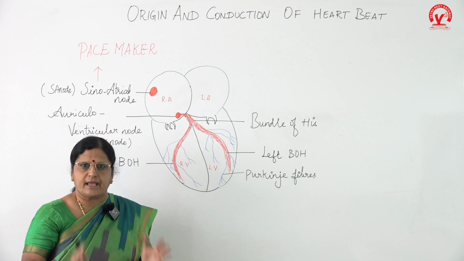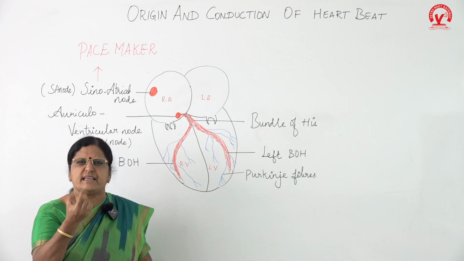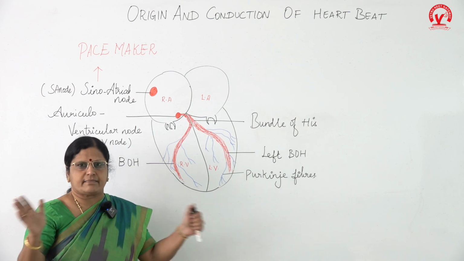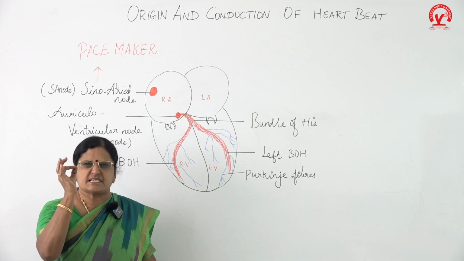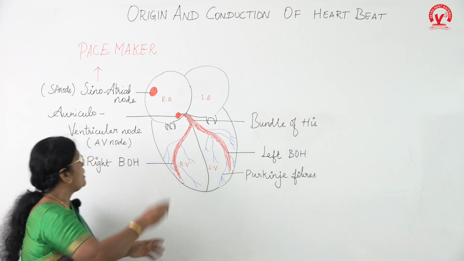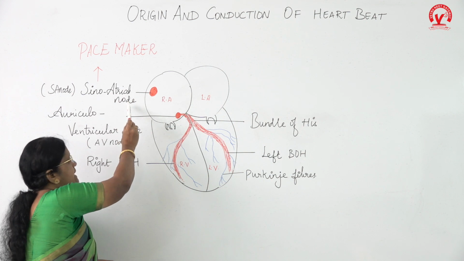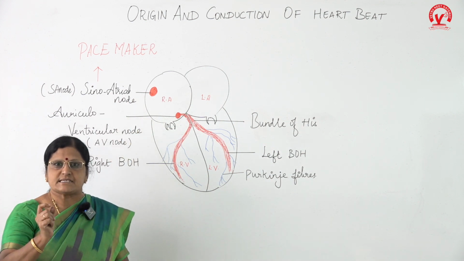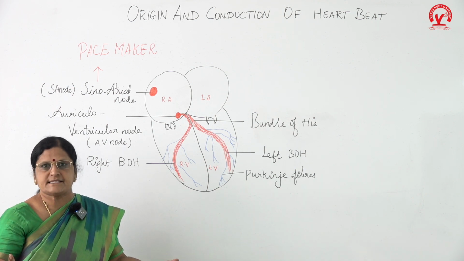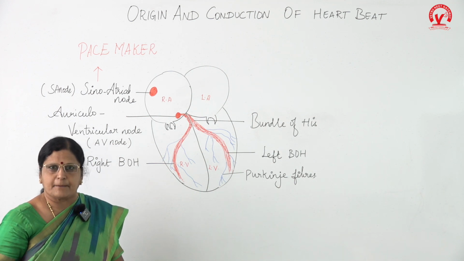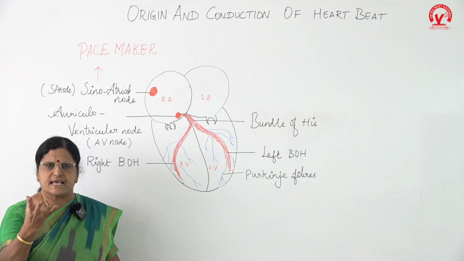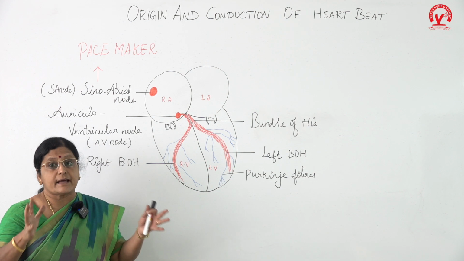And now we are concentrating on how our heartbeat gets initiated, how our heartbeat begins. It is from a specialized cardiac muscle called the sinoatrial node. In short, we can say SA node. And that's the pacemaker, the pacemaker which initiates our heartbeat. So it stimulates, it begins, it is the main switch for the entire heartbeat.